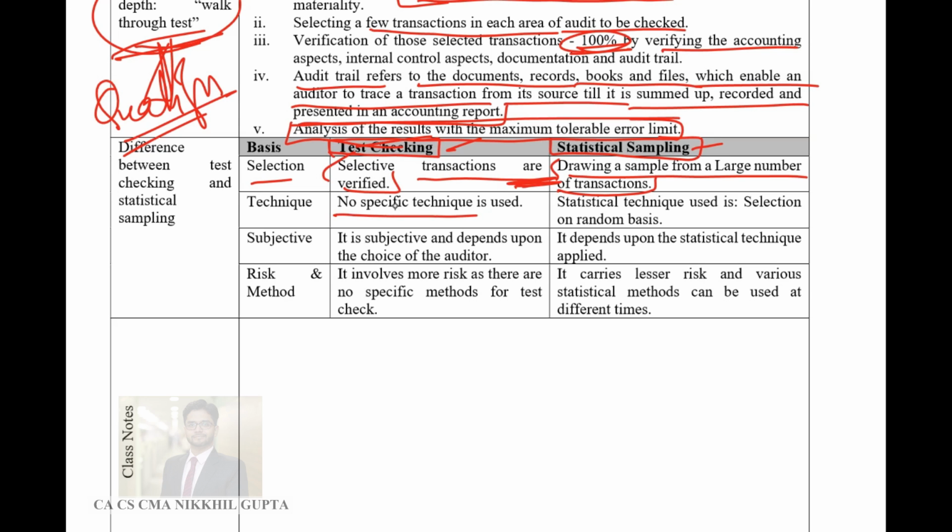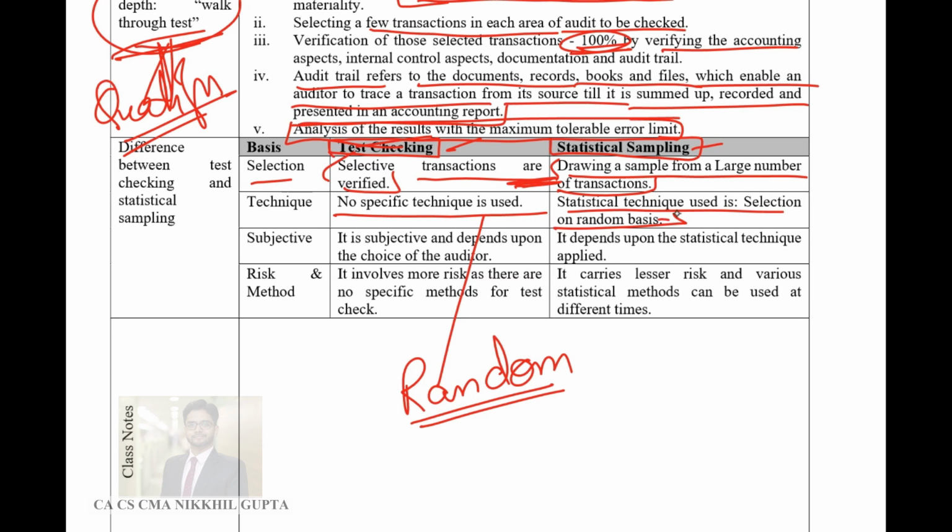As for technique, no specific technique is used in test checking, which means it is a random method of picking out samples. So the auditor on his own will pick out certain samples, that is test checking. However, in case of statistical sampling, the sampling is done on a random basis but on statistical measures.